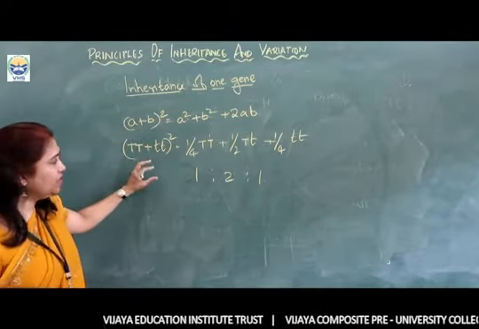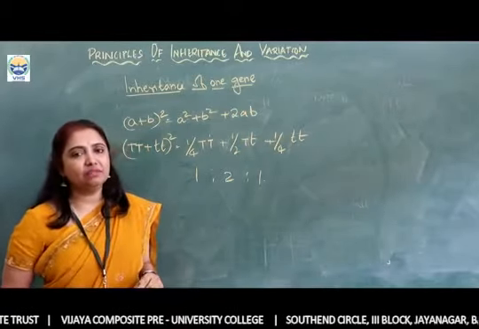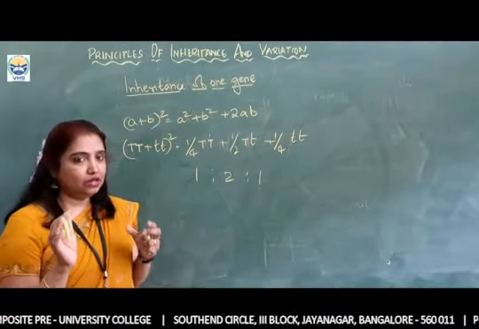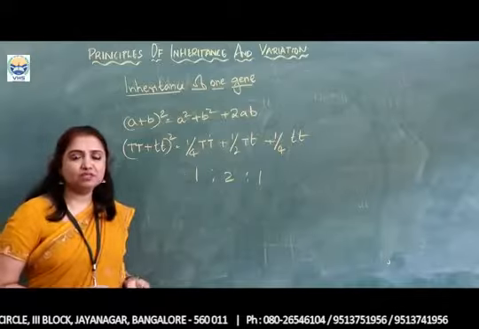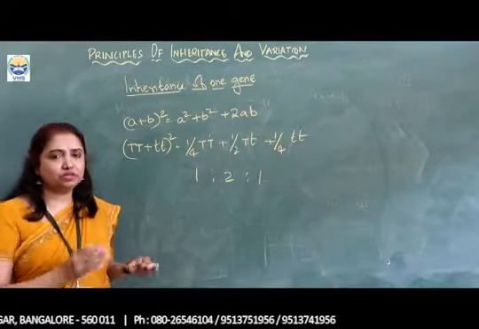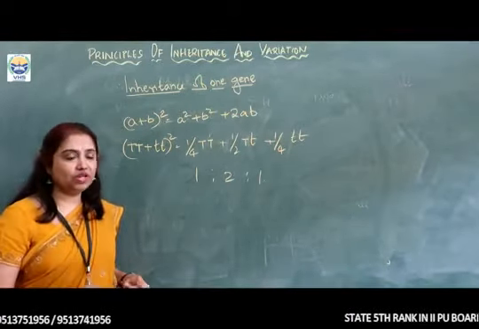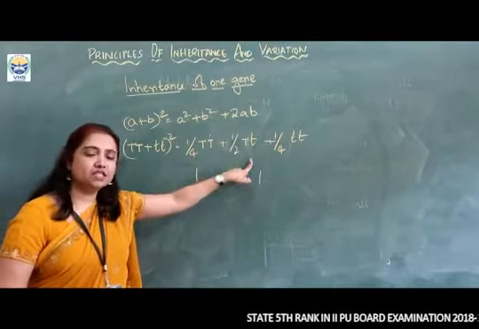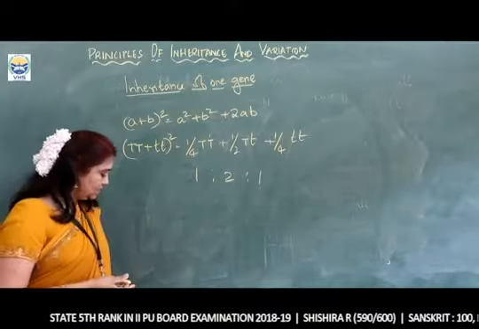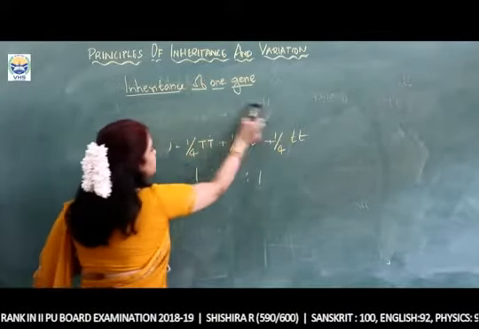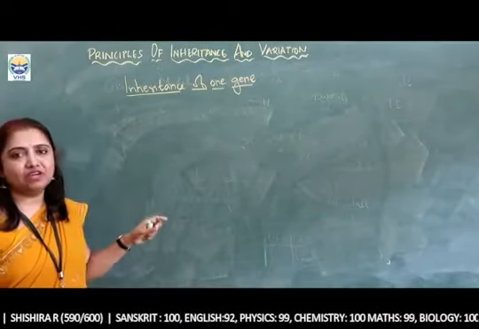So this genotypic ratio of 1:2:1 can also be deduced using the mathematical formula (A + B) whole square. Now here, when we are deriving, we should also know certain aspects to know the unknown genotype. For example, someone is going to give us a plant. Phenotypically it is tall. Now genotypically, how do we know whether it is homozygous tall or heterozygous tall? For this, we are going to do a cross. Let us see how we are going to determine the unknown genotype of a given plant.